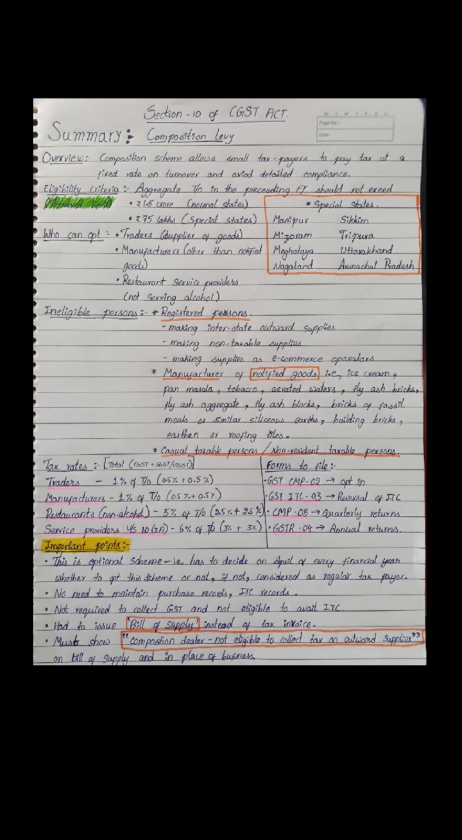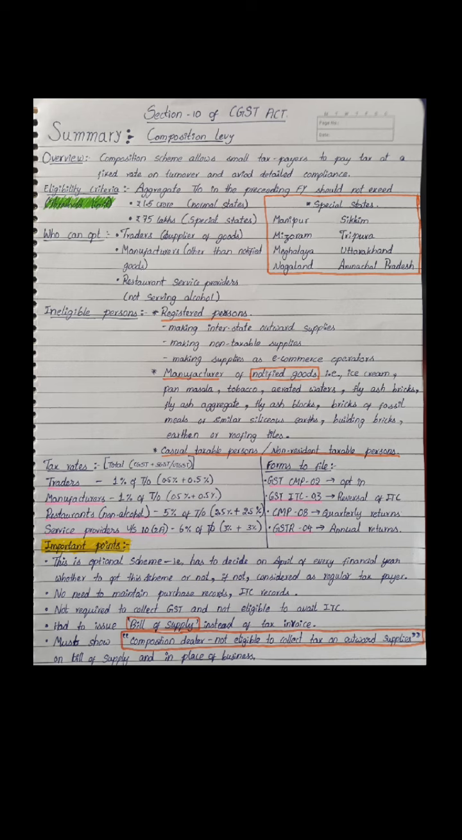Manufacturers of notified goods, that is, ice cream, pan masala, tobacco, aerated waters, fly ash bricks, fly ash aggregate, fly ash blocks, bricks of fossil meals or similar siliceous earths, building bricks, earthen or roofing tiles, or casual taxable persons or non-resident taxable persons are also ineligible. Applicable tax rates: for traders 1% of turnover, for manufacturers 1% of turnover, for restaurants (non-alcohol)